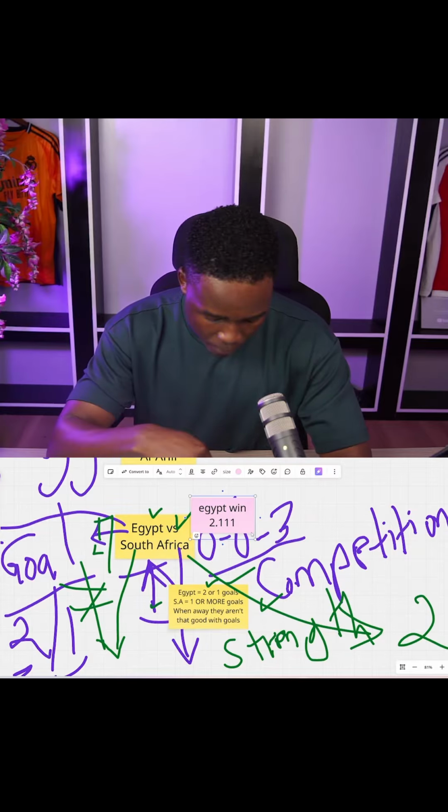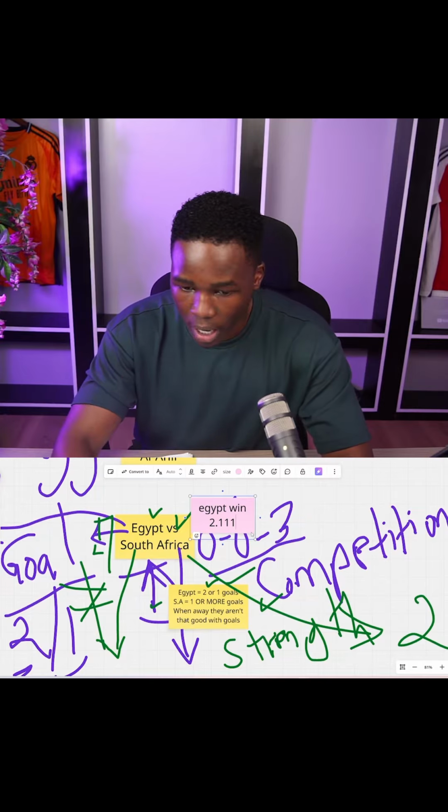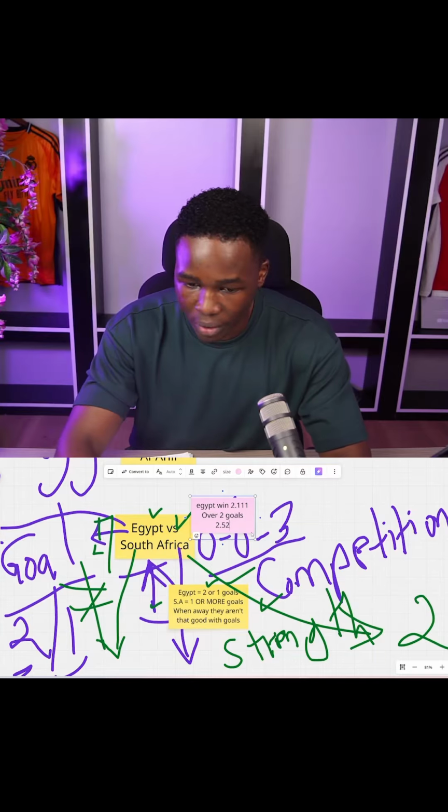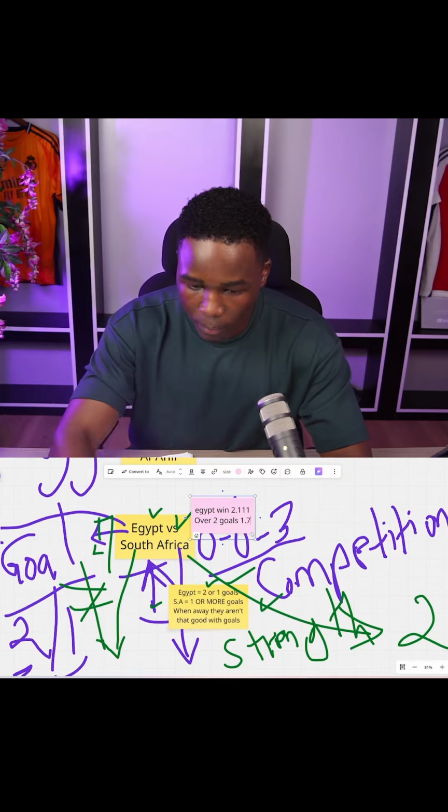And then we happen to be having the second selection that I also think is valuable. The second selection is over 2 goals, all right? Because I see a scenario where goals are going to be plenty and over 2.5 goals at an odd of 2.52. And no, this one has an odd of 1.77, right?